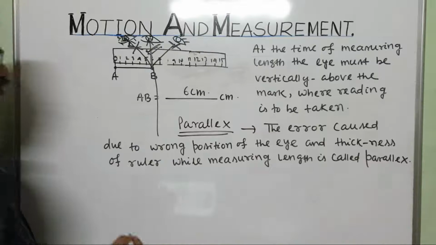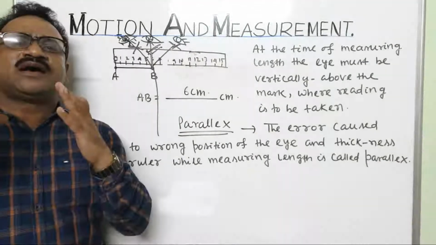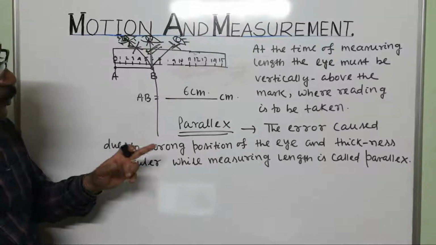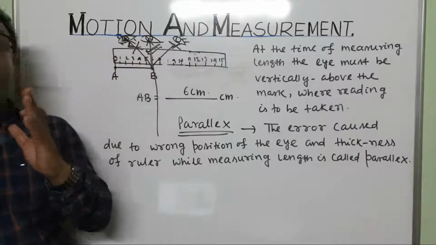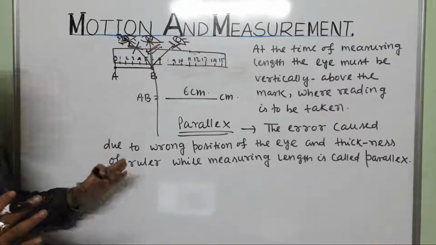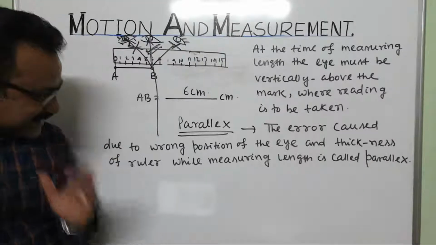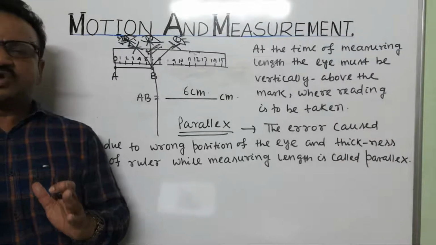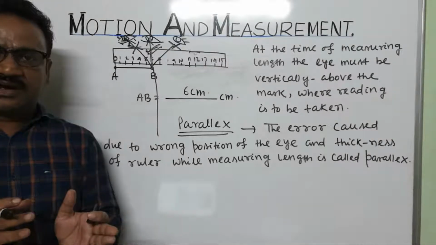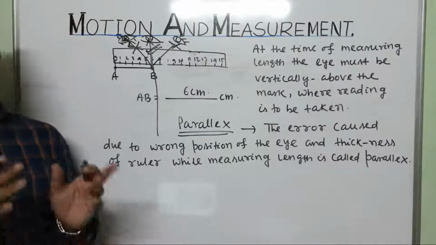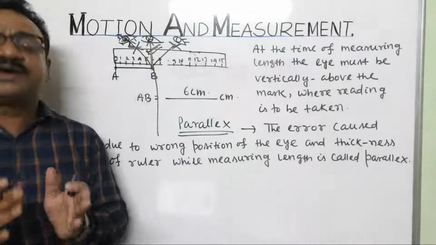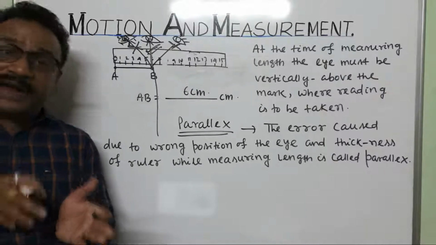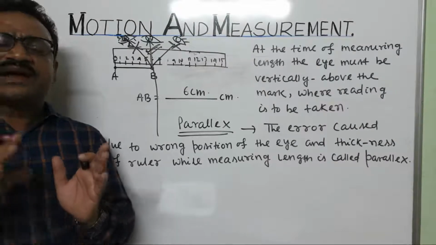So note it down. What is parallax? The error caused due to wrong position of the eye, and thickness of the ruler or scale while measuring length is called parallax. So we can avoid parallax by keeping our eye just vertically above the point where the reading is to be taken.